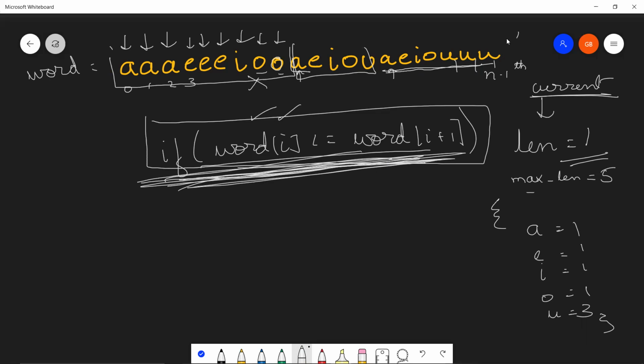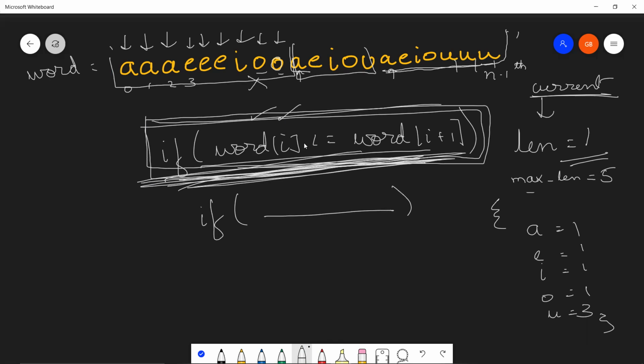We see our for loop for the iteration over the substring is ended and this if was not satisfied, right? This means that our pseudocode will look something like this. Let me explain the pseudocode. Our if condition is here. As long as it is being satisfied, we are incrementing the length and we are updating the map.